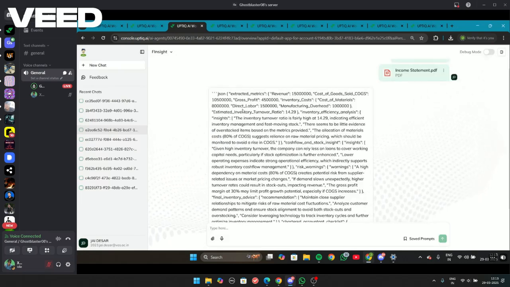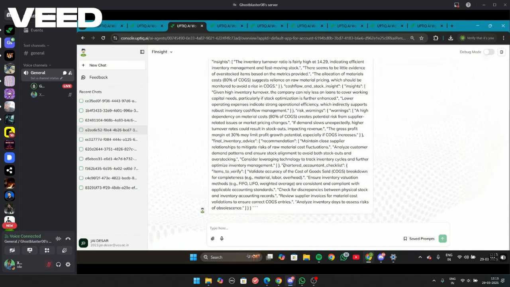As you can see, it considers various parameters such as the inventory turnover ratio. There is also a checklist for chartered accountants so that he or she can validate the output for the same.